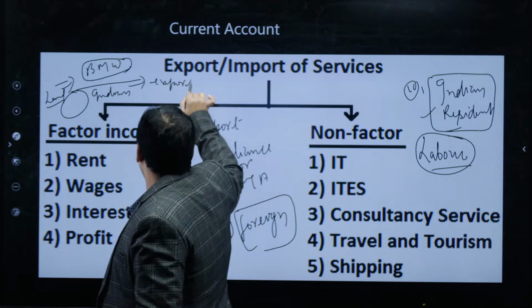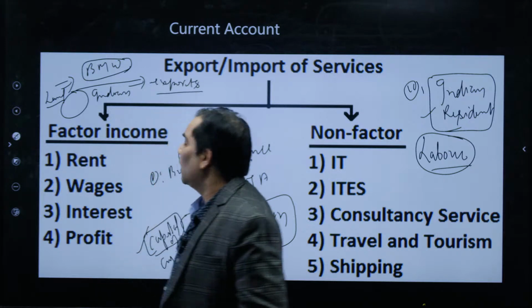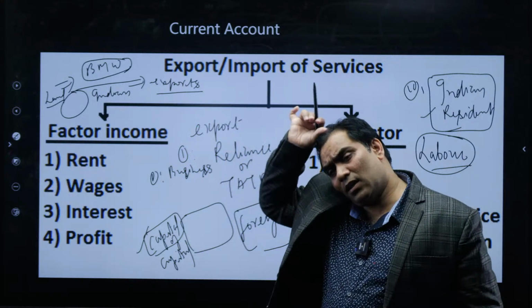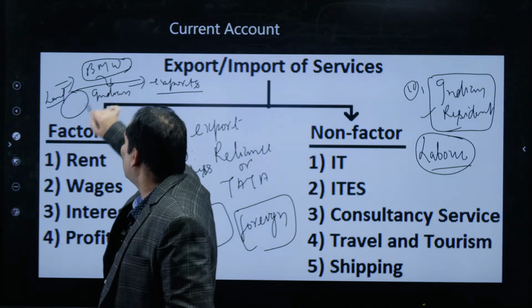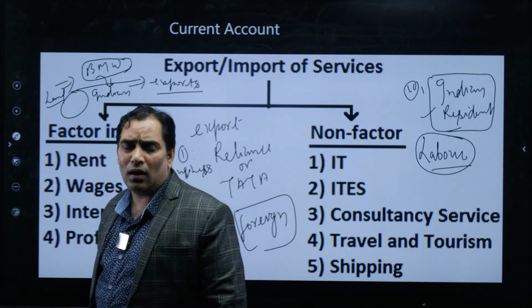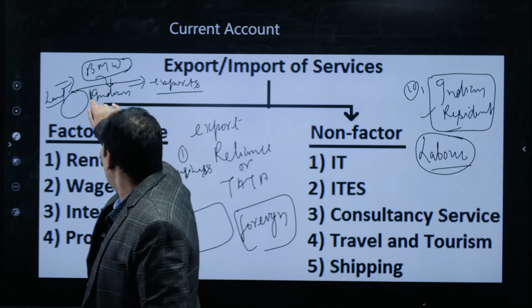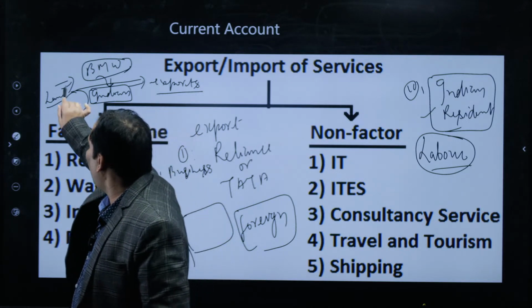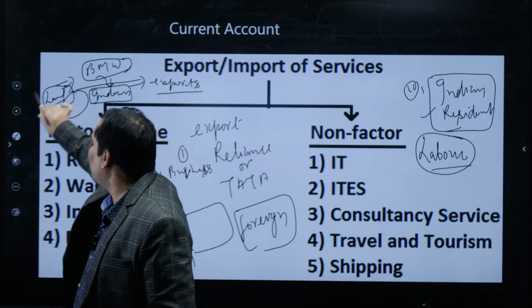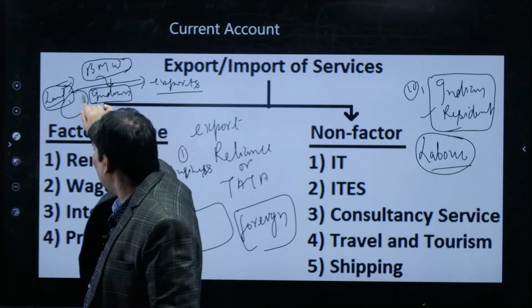Please listen to me carefully. When any foreign company installs their plant in Indian territory, we are going to have the export of land.